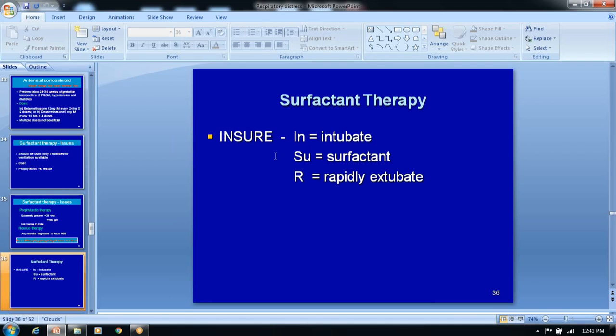Wherever facilities are available for ventilator support, there only you can use this surfactant therapy. Don't use it in a community hospital or where ventilator facilities are not available. Don't use surfactant like that, and don't try adventurous things.